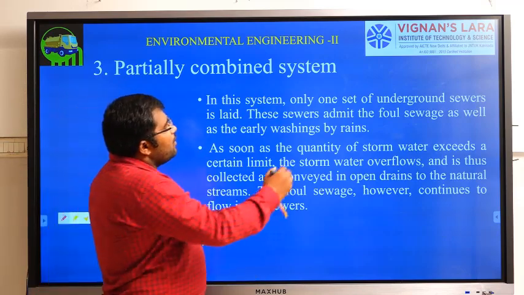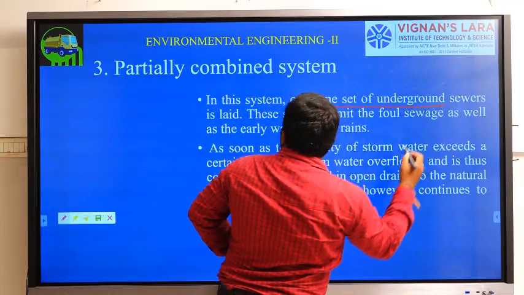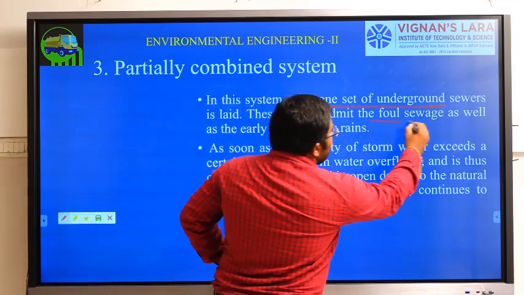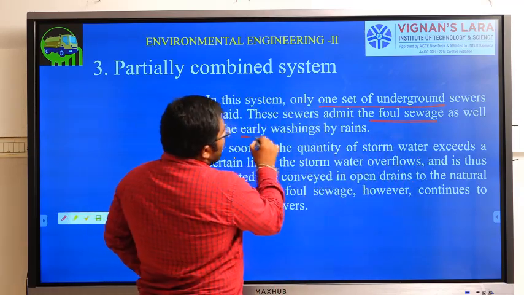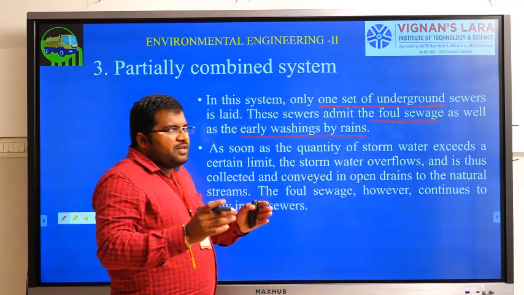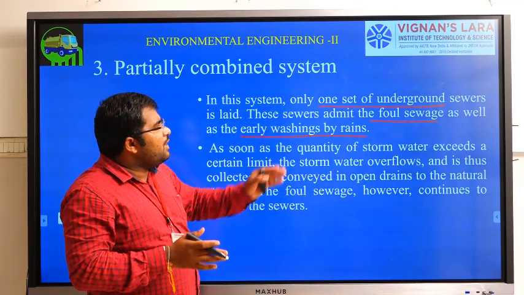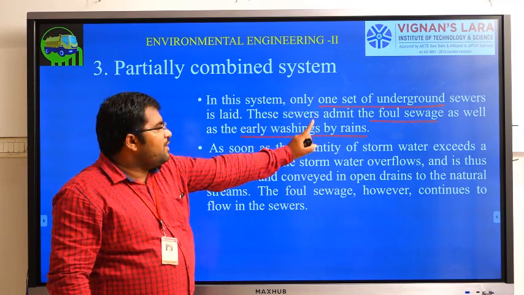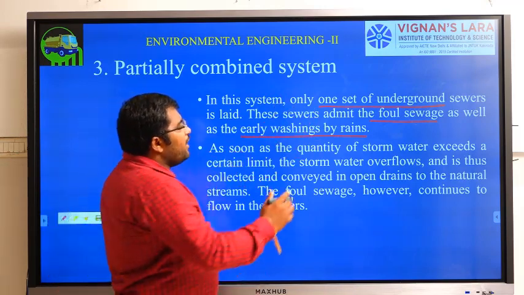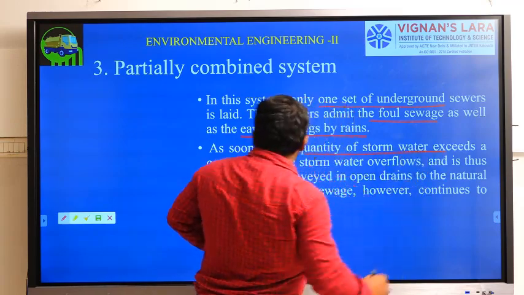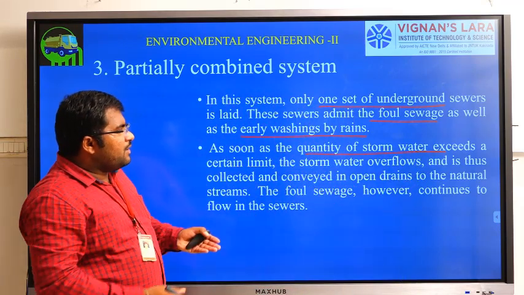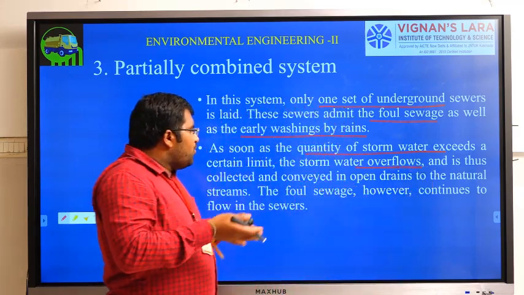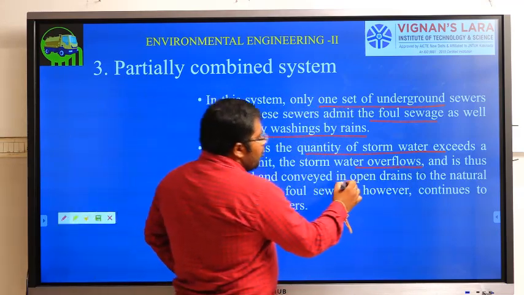Okay. So here one set of underground sewers is laid. These sewers admit foul sewage as well as the early washings of the rain. At the start of the rain, some part of the rainwater will be handled by the one set of sewer line along with the sewage. Then if the quantity of stormwater exceeds a certain limit, the stormwater will overflow, and this overflow water will be conveyed in open drains.